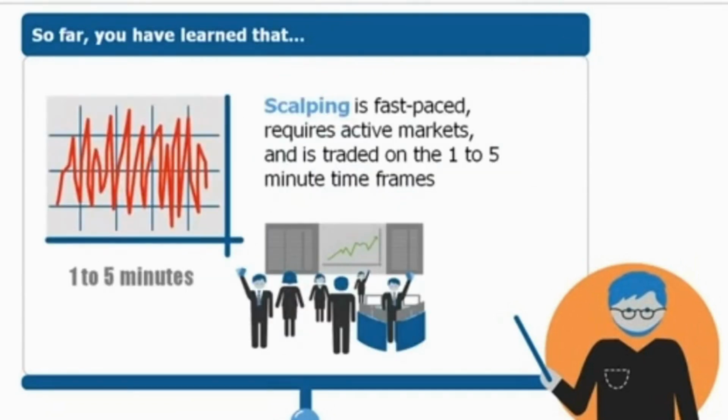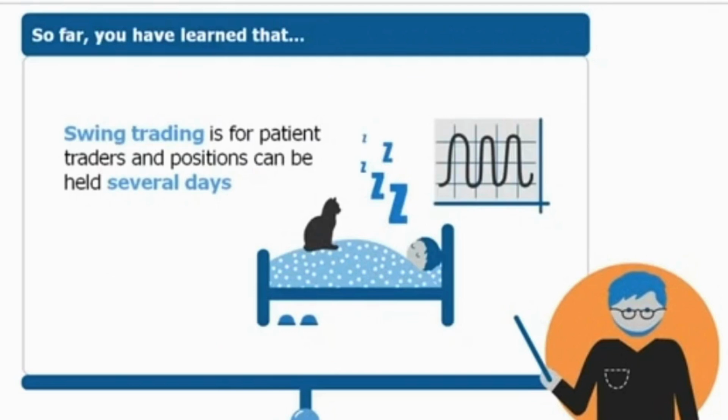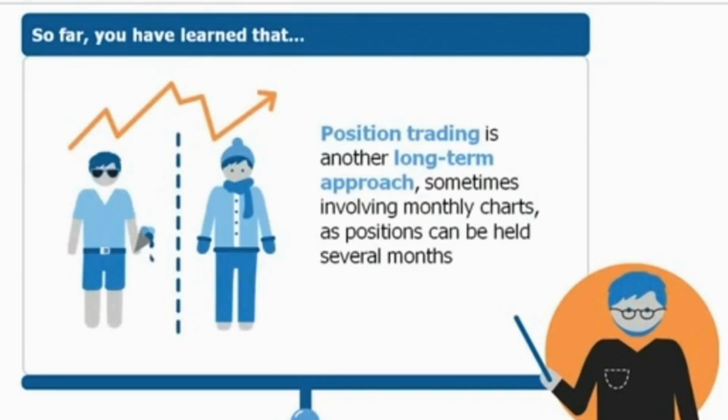You also learned that scalping is fast-paced and is traded on the 1 to 5 minutes time frames. Day trading is another short-term approach in which trades last less than 24 hours. Swing trading is for patient traders, and positions can be held for several days. Position trading is another long-term approach, and positions can sometimes be held for several months.